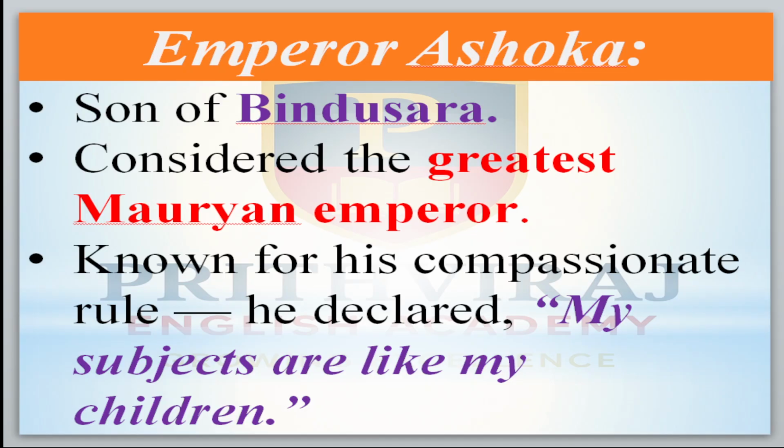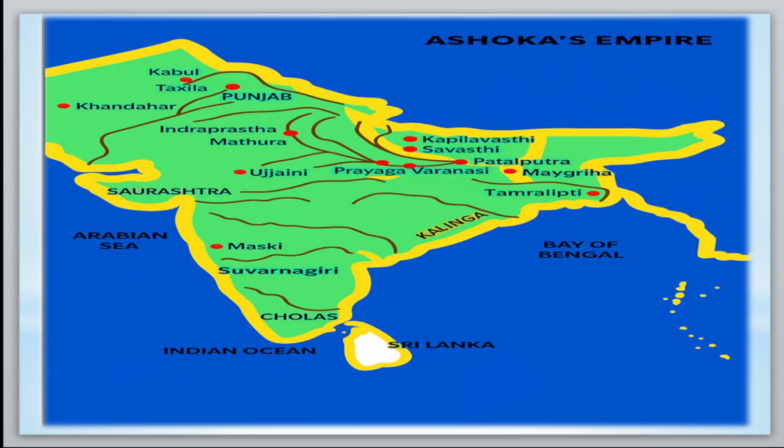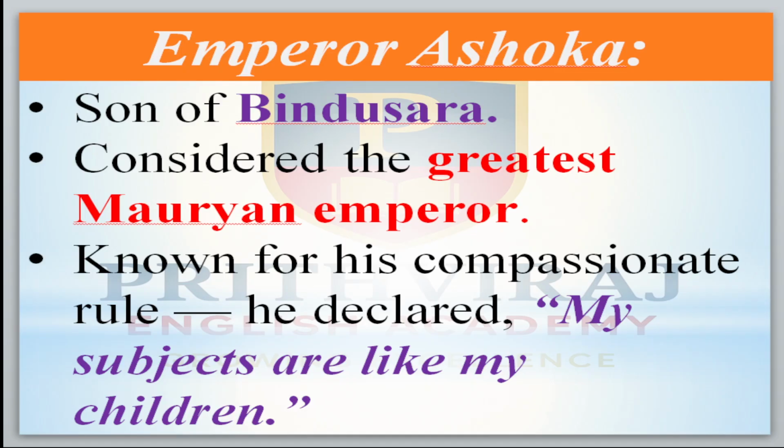Okay. Now come to Emperor Ashoka, son of Bindusara, considered the greatest Mauryan emperor. Known for his compassionate rule, he declared, "My subjects, means citizens, are like my children." Means he was going to treat the citizens like children of his own. And in history, he is the only person who declared this and who even practiced it. What is that? My subjects are like my children.